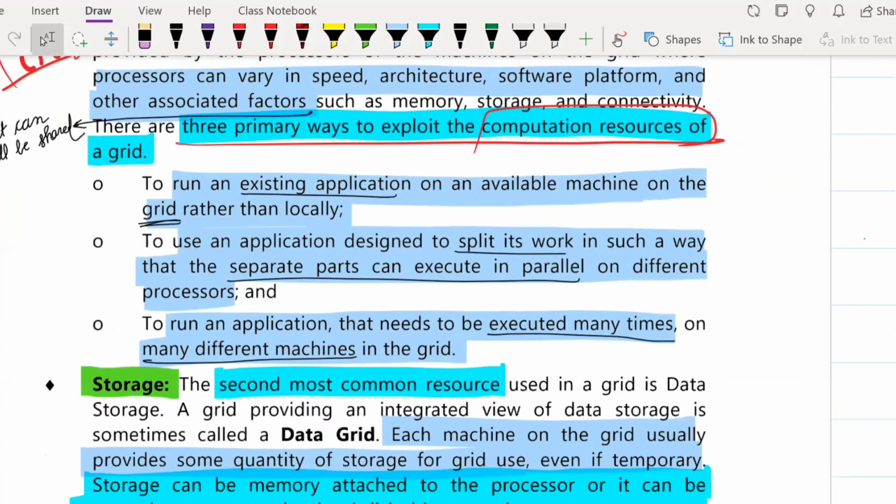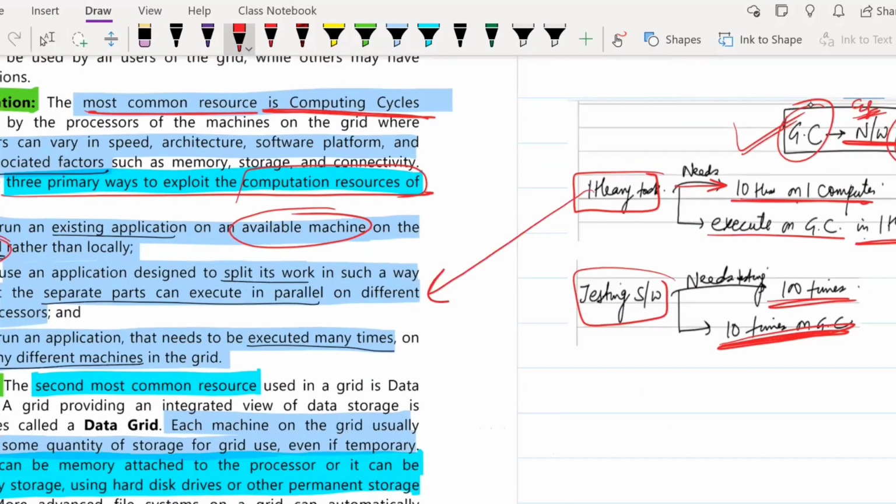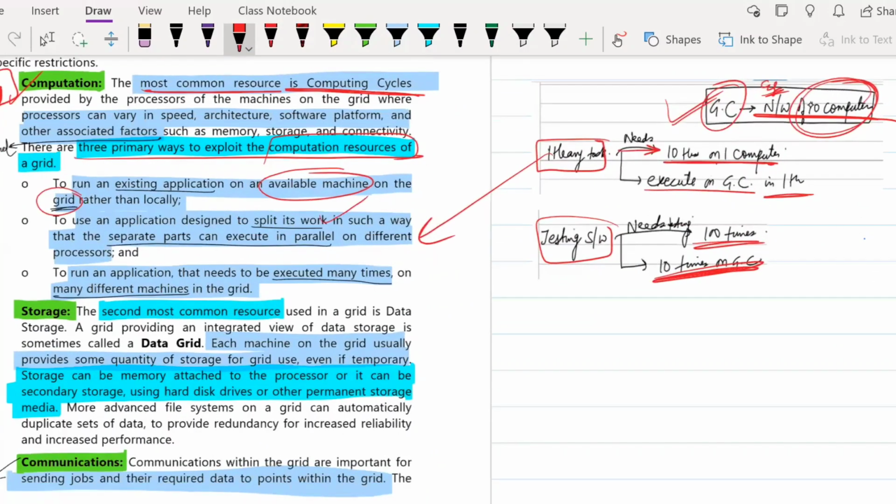So there are 3 ways to exploit the computation resource of a grid. First, the application, whatever you want to run, rather than running on your own machine, you can run it on the grid where a lot of other computers are also available. Then, if there is any work, like the first example I told you, you can split your work and use separate parts to execute it. You can split the work into, suppose, 10 parts, and assign each part to one computer on the grid and they can do it for you. Next is executing many times, which is the example of testing software.